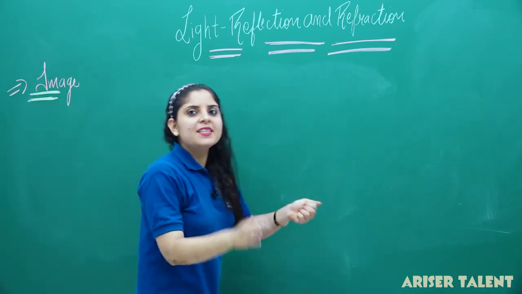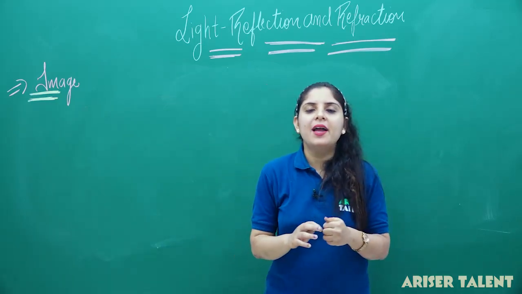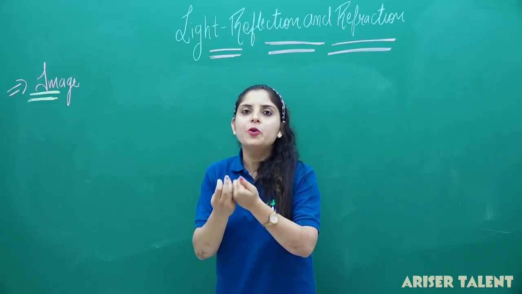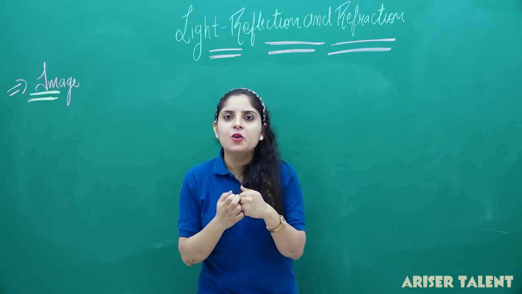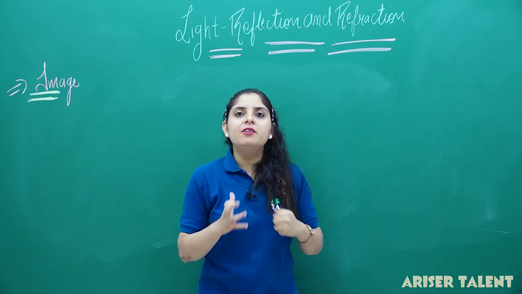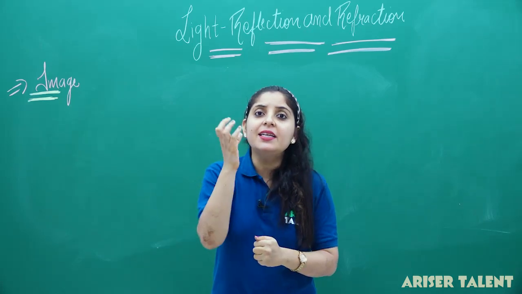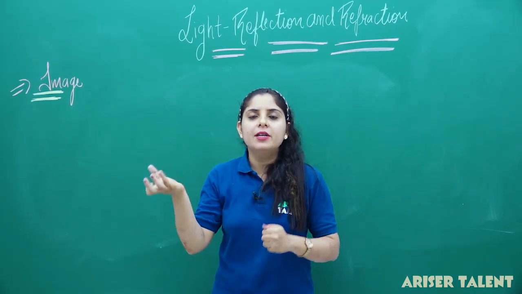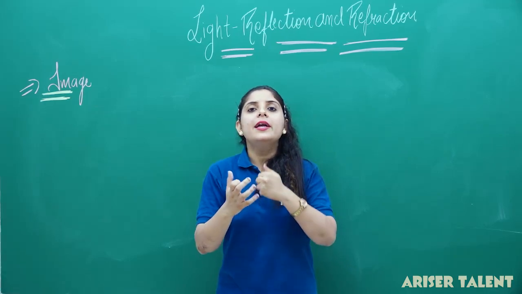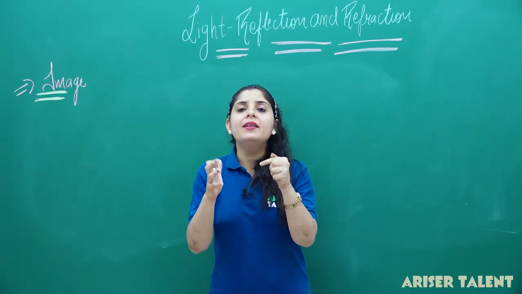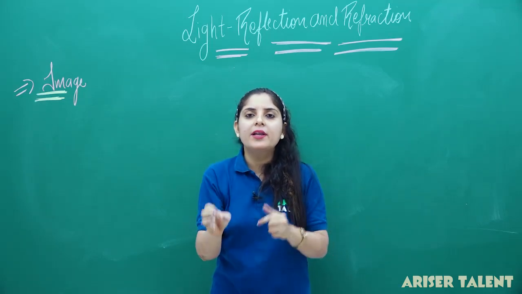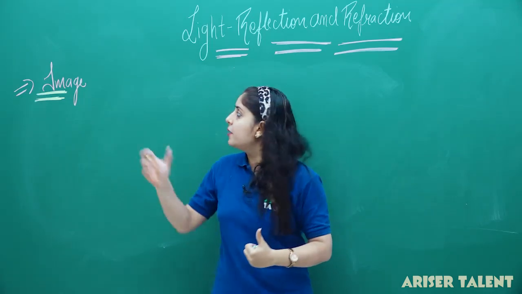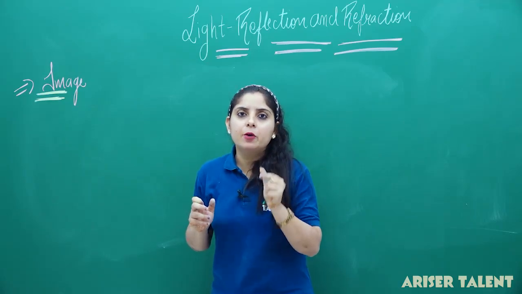Now, this is a very simple term. You have heard about the image, but we do not know what actually is the definition of the image. So, what will be the definition of image? When a ray of light falls on any surface, it seems to be converging, or it may converge at some point, and the assembly of all the image points of that object will give you the image of that particular object.